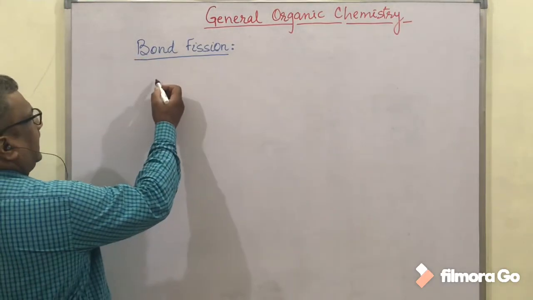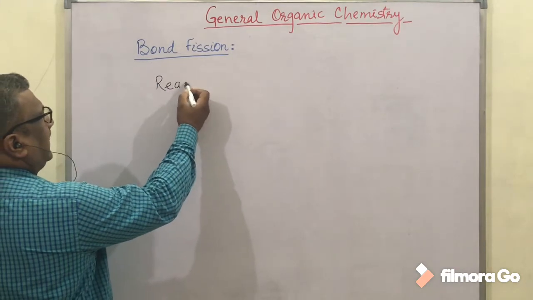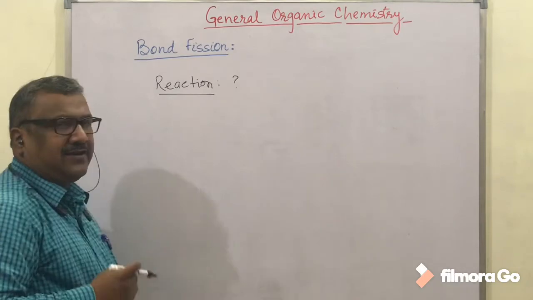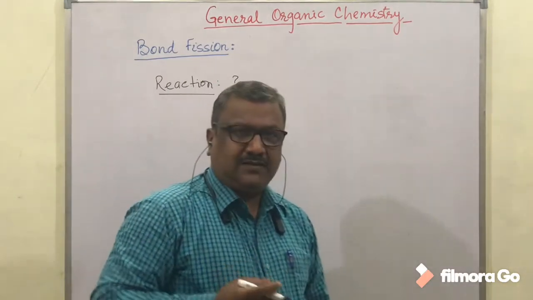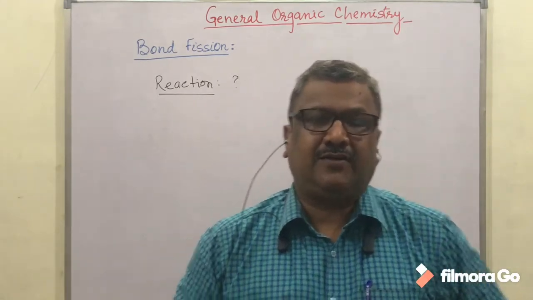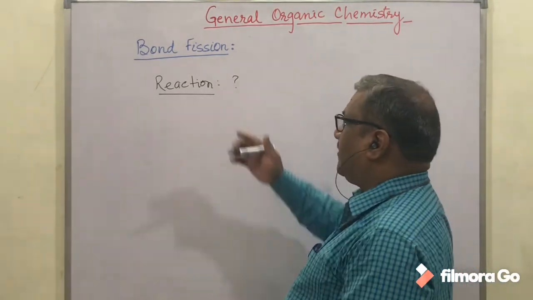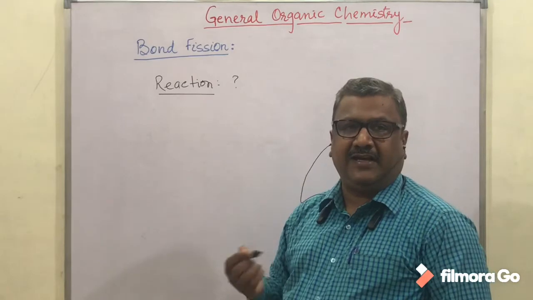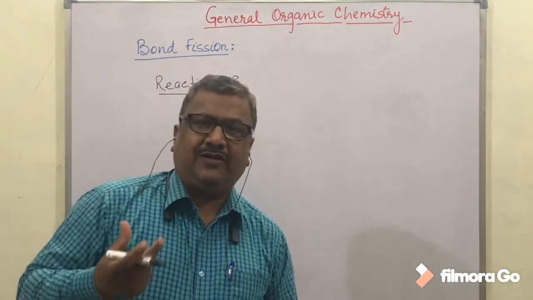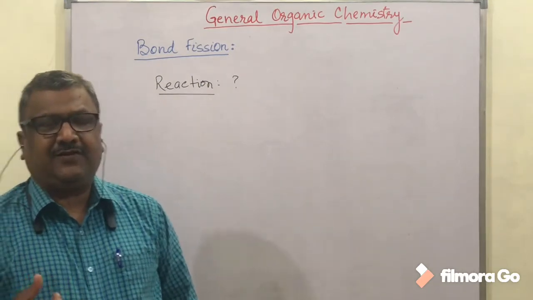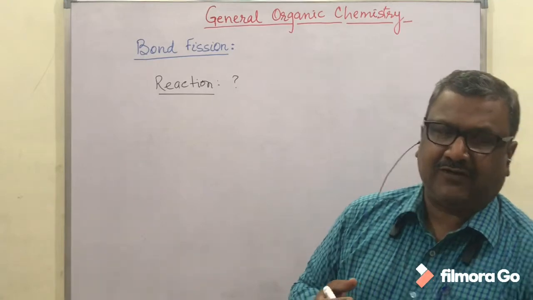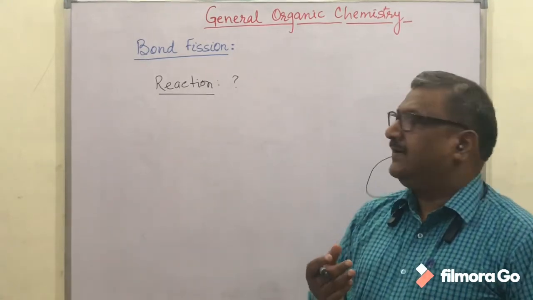As we know, if anyone asks us what a chemical reaction is, how will we define it? Yes, very good. A chemical reaction can be called a process of breaking and making of bonds. In a chemical reaction, we are doing two basic things. First of all, we are breaking the bonds, and secondly, we are making the bonds. Formation of bonds is taking place.